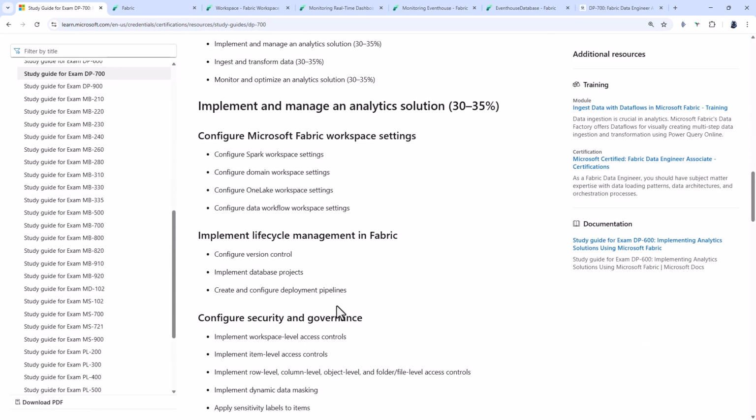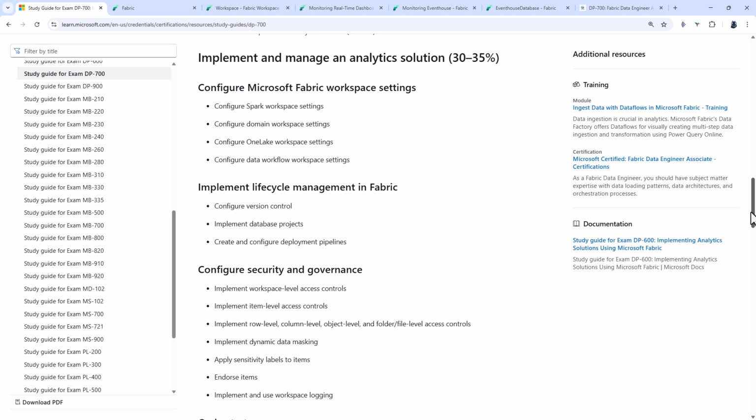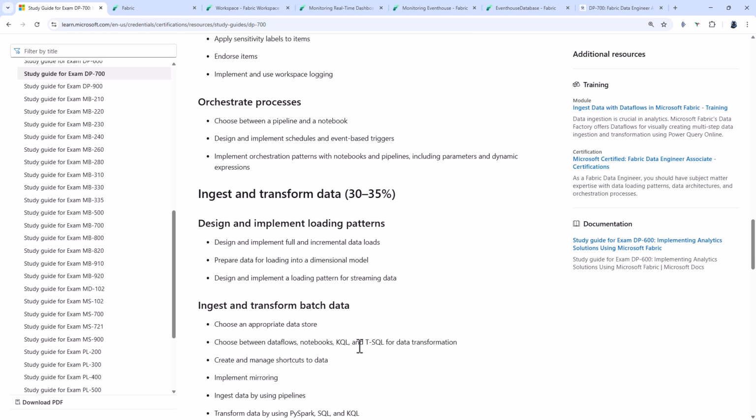So these are the individual requirements, and here we can see the first of 4 changes, and 2 of the changes are fairly minor. In addition to implementing file-level access controls, you'll also be implementing folder-level access controls. And then if I scroll down, in addition to choosing between dataflows, notebooks, and T-SQL for data transformation, you will also be looking at KQL for data transformation. So these 2 changes are relatively minor.